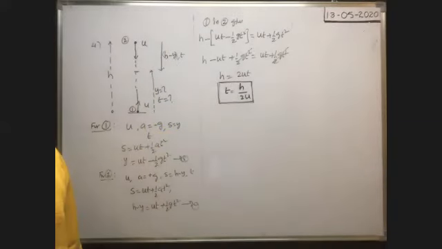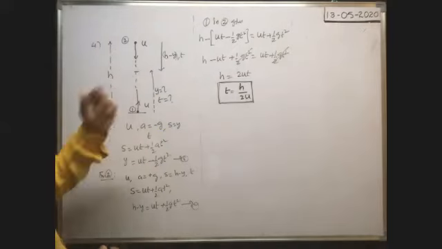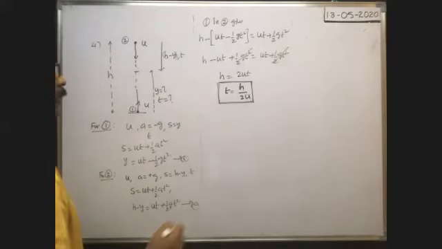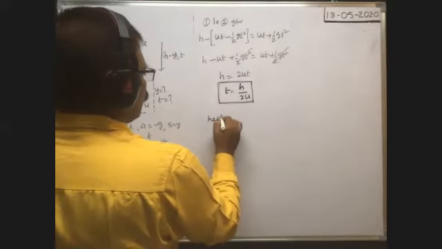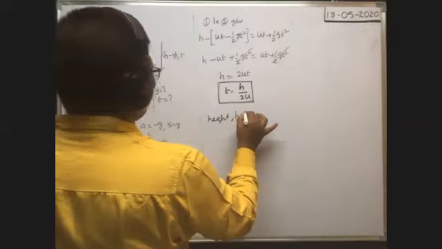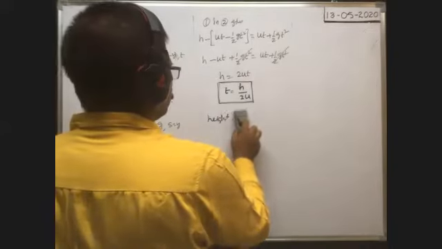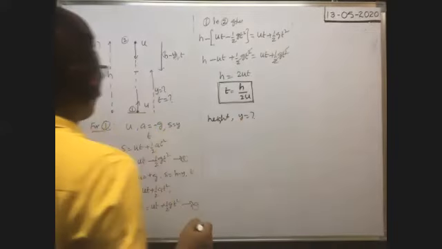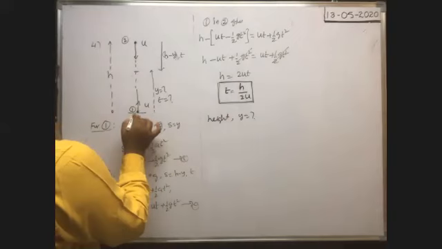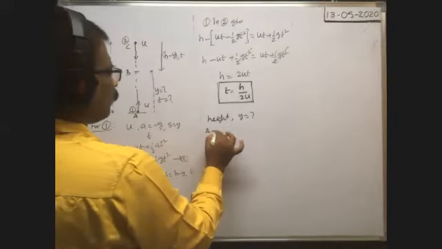Sometimes they may ask at what height they meet together here. That means y is equal to question mark. Sorry, height y is equal to question mark. So to find the height, you consider the motion from A to B. It is the point C, say. You consider the motion from A to B.